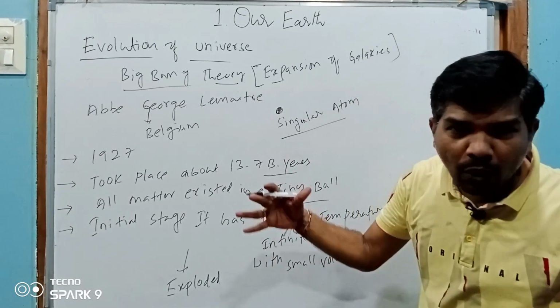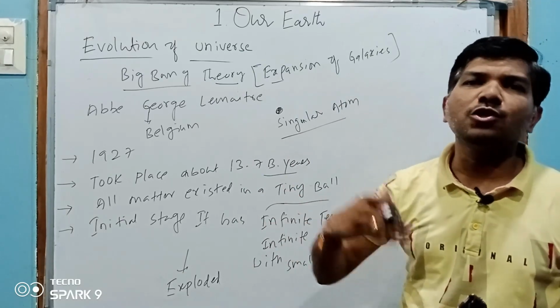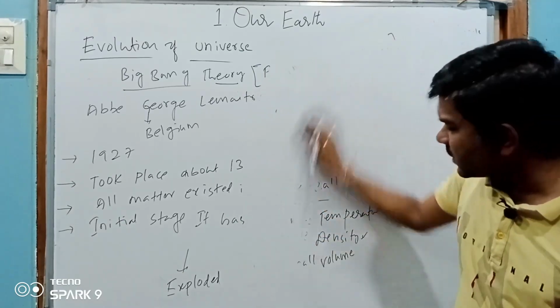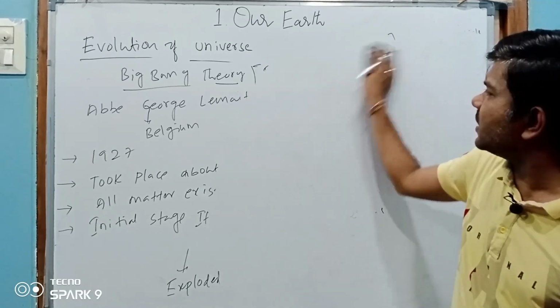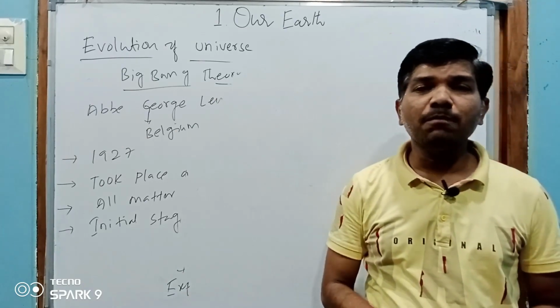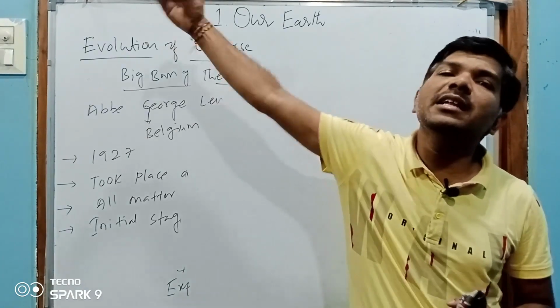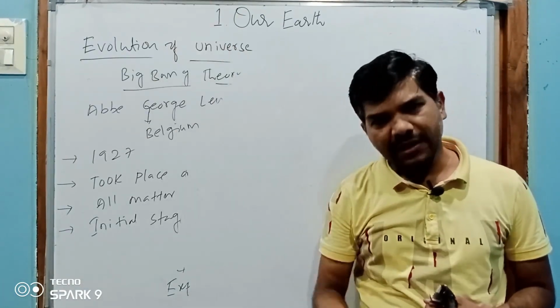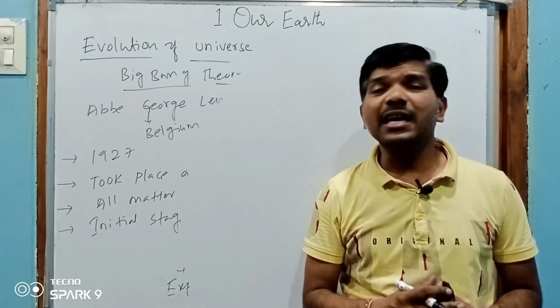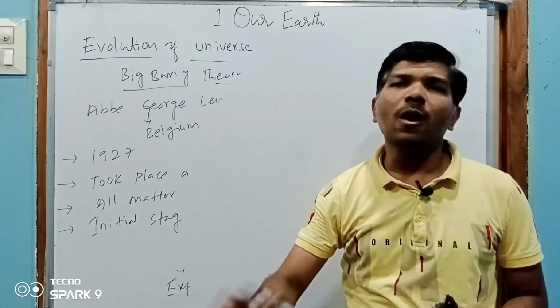When it exploded, this universe was created. The huge energy separated from this tiny ball became the sun, and other materials became planets, stars, galaxies, and asteroids.